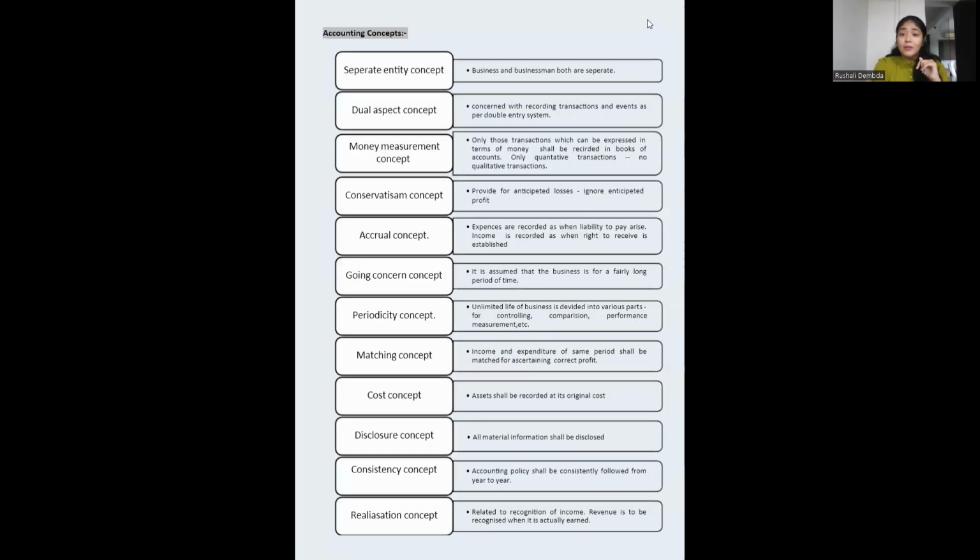Now, we'll be learning about a few concepts of accounting which are very important for us. Separate entity concept: business and businessman both are separate. Suppose I'm running a business, I am a fashion designer and I'm running a particular brand. So I am different, my brand is different, that entity is completely different. The transactions that I do for myself, so I have a car and I drive the car for my vacation, that vacation expense can't go in my business. These are two different things. Separate entity concept. Then your dual aspect concept. Every transaction should be recorded twice.